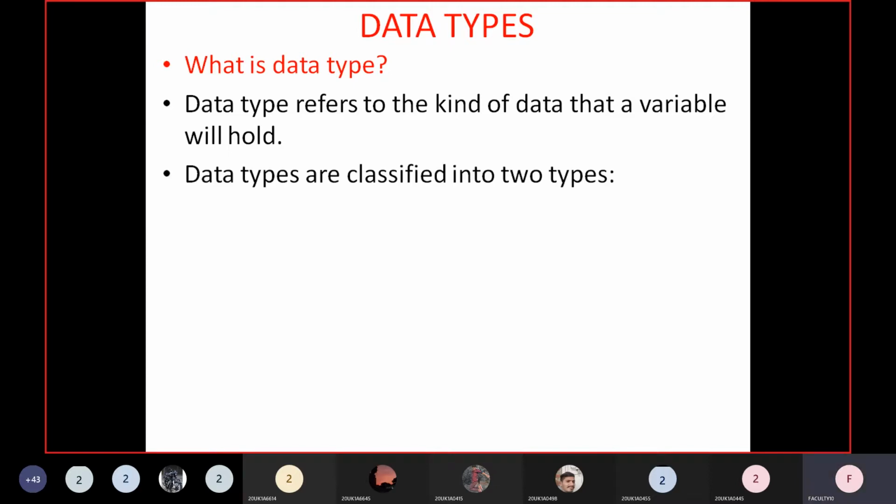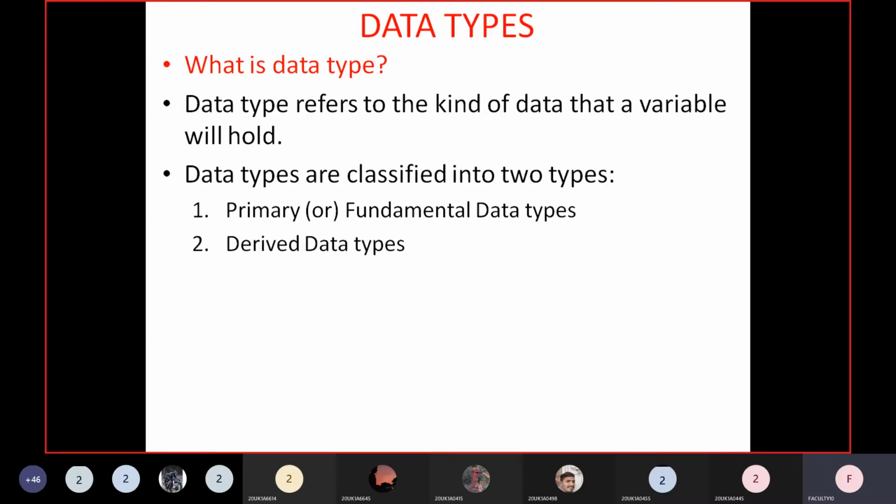In C language, data types are classified into two types. One is primary data types, or we can also call them fundamental data types, or sometimes basic data types. All mean the same. Then the second type is derived data types. Today we'll see what are primary data types or fundamental data types supported by C language.